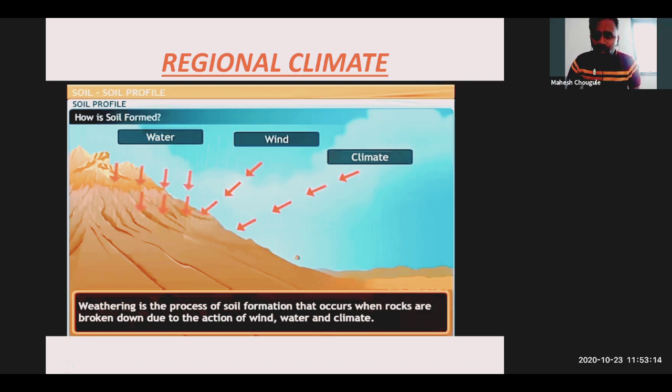So weathering is the process of soil formation that occurs when the rocks are broken down due to the action of wind, water, and climate. It means what? Weathering is the process of soil formation. Soil formation में weathering क्या करता है? The process occurs when rocks are broken. So a big rock, as we have discussed, for example the basalt rock, is affected by water, wind, and climate.